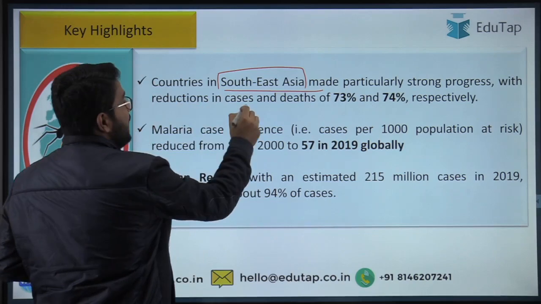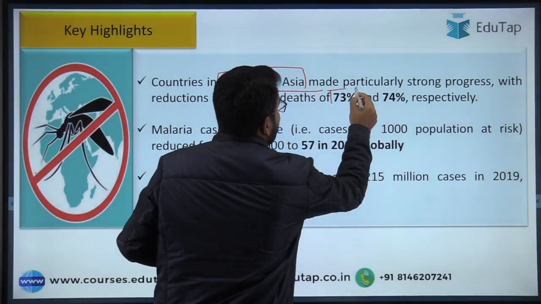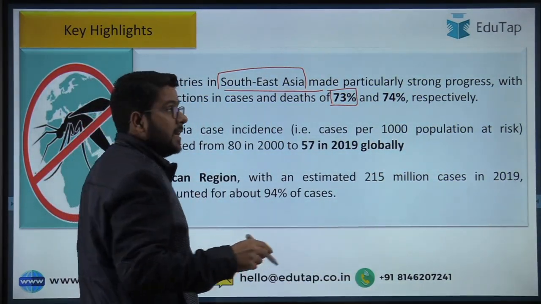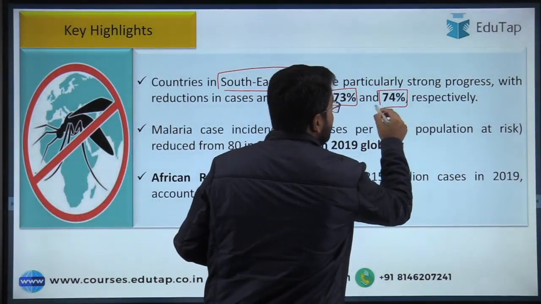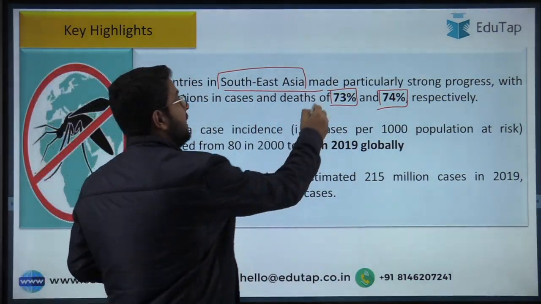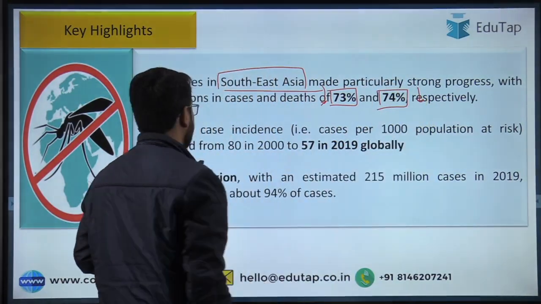So if we analyze the data regarding the southeastern region, there has been a decline of 73% in the number of cases and 74% in the number of deaths. So this is the decline for the entire region in number of cases and in number of deaths.